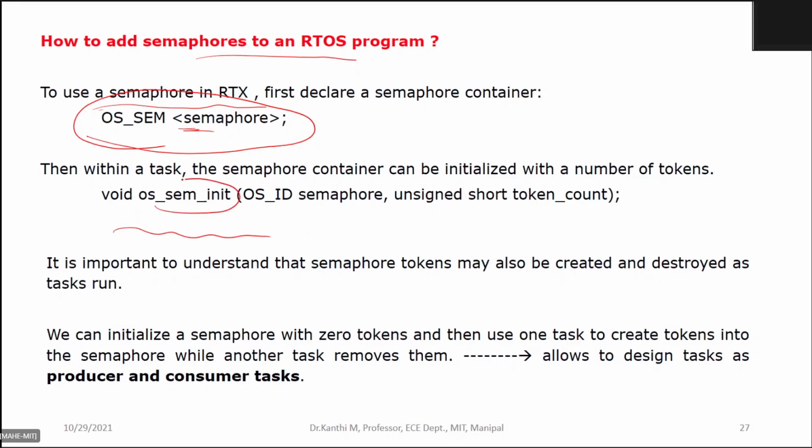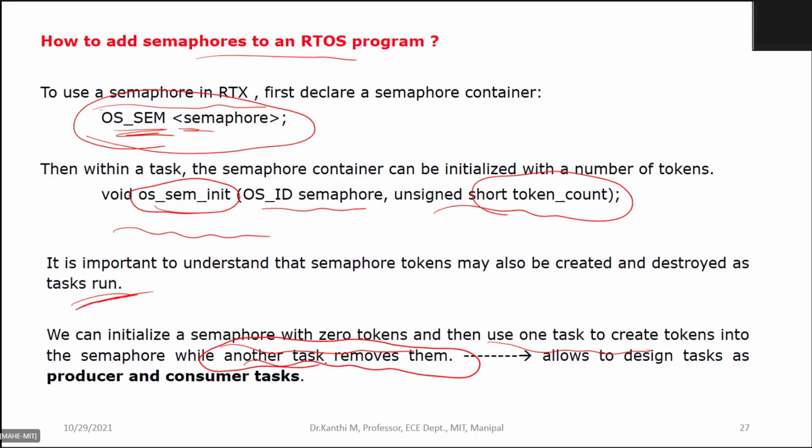This is something like the sem primitive which you declare, and when you initialize a semaphore, you have the ID of the semaphore and the semaphore count. It is important to understand the semaphore tokens may also be created and destroyed as tasks run. We can initialize a semaphore with 0 tokens and then use one task to create tokens into the semaphore, while another task removes them. That is also possible. That is the beauty of your semaphore.